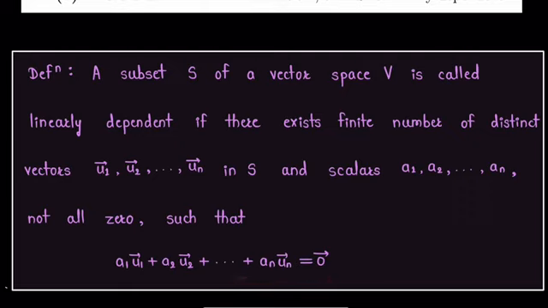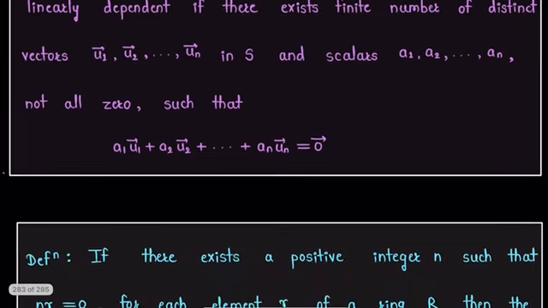Or in other words, any subset S of a vector space V will be linearly dependent if 0 vector will have a non-trivial representation in terms of vectors of set S. Also note that a subset S of a vector space V which is not linearly dependent will be linearly independent.